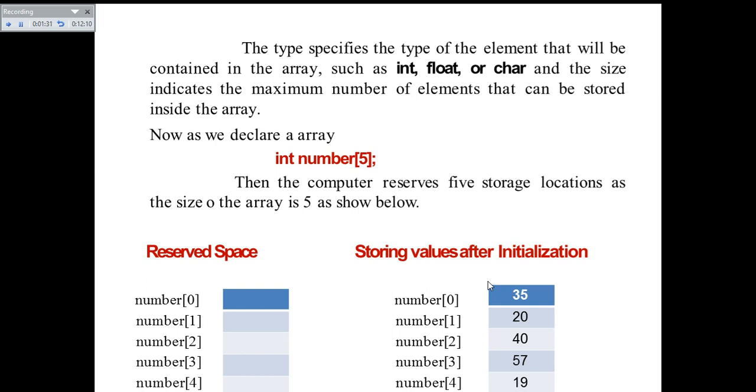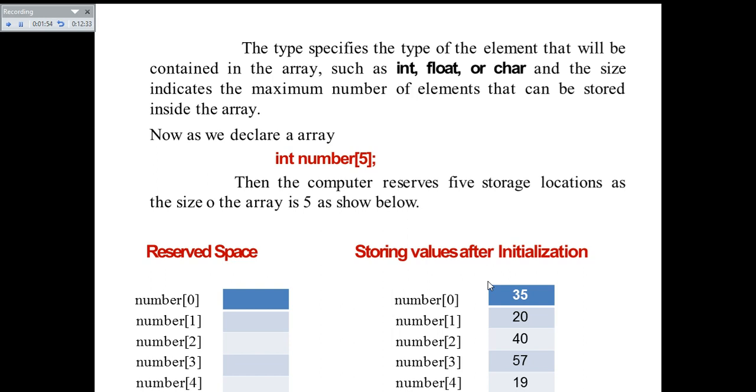So the arrays will start from number of 0 and end at number of 4, and all these 5 values are going to be stored contiguously. Suppose you store some values inside this array by declaration with initialization, like int number of 5 equal to 35, 20, 40, 57, 19 inside these flower brackets.